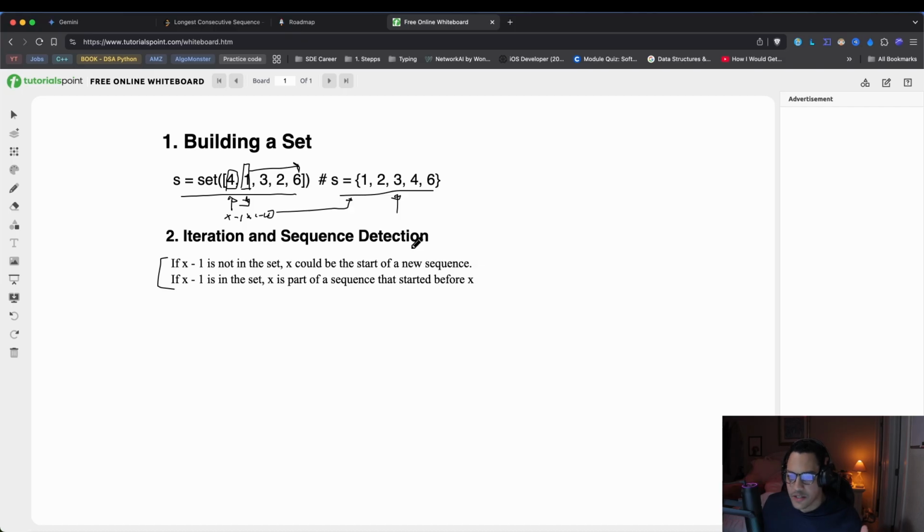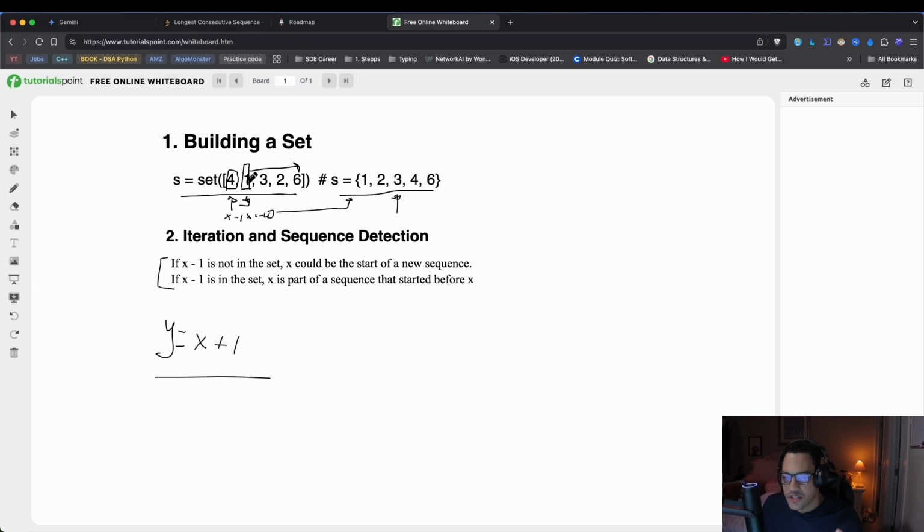How are we going to do that? Well, we have to assume a couple things here, but first we're going to create another variable named y, and y is going to be equal, since we know that 1 is a sequence starter, we want to check if y, which is going to be equal to x plus 1, is present in the set. So starting from y, which is x plus 1, we're going to start counting in ascending order to find the length of that sequence,